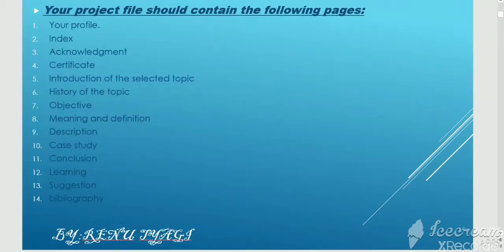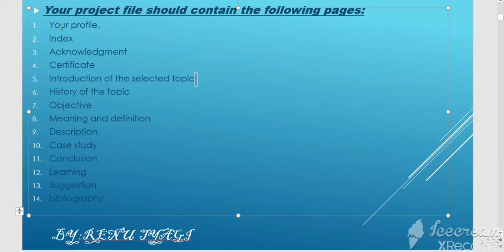And next step, children, these are the topics or the pages which your file will contain. The first page is your profile. Profile means your detailed information. Then second page, index, then acknowledgement, certificate, introduction of the selected topic, history of the topic, objective, meaning and definition, description, case study, conclusion, learning, suggestion if any, and bibliography. These are the pages which your file will contain, or you will make your project.